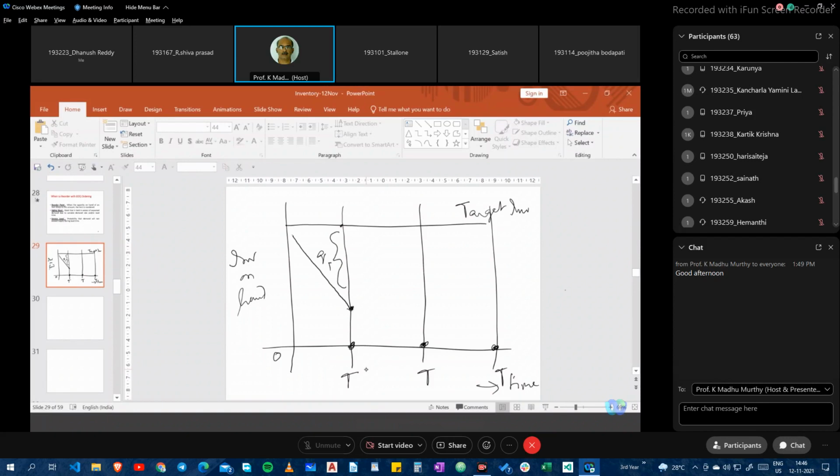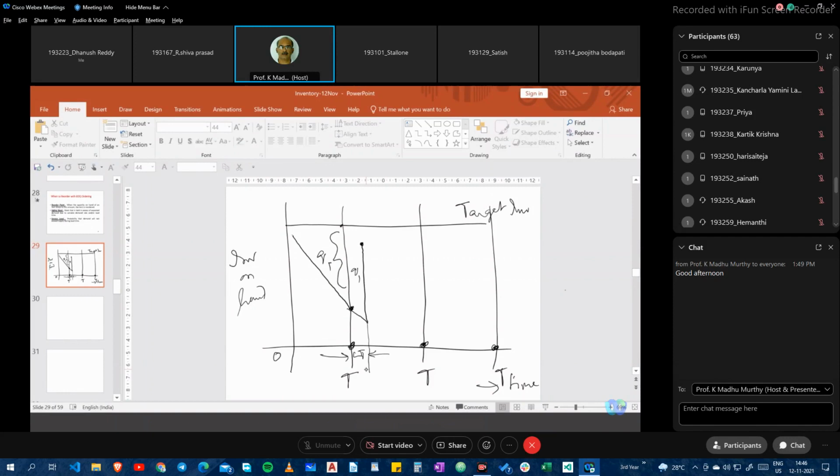And if there is a lead time, this is the lead time. I placed an order for Q1, so this is my Q1.